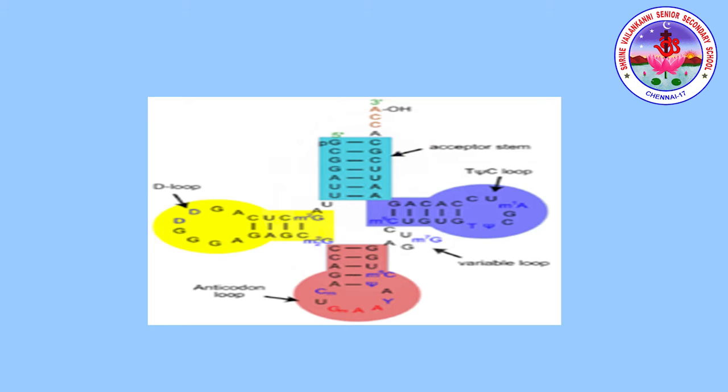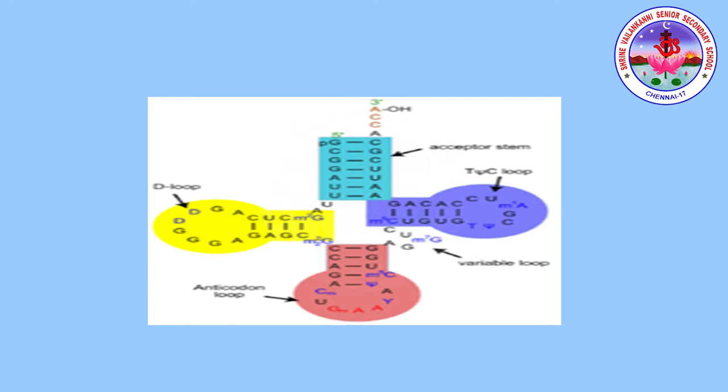So in this slide, you're going to study the structure of tRNA. This is the structure of tRNA where it has an acceptor arm, variable loop, anticodon loop, and D loop. What does each part indicate? We're going to study in detail. tRNA or transfer RNA is a type of RNA which helps in the synthesis of protein from mRNA. tRNA functions as an adapter molecule during the translation process.